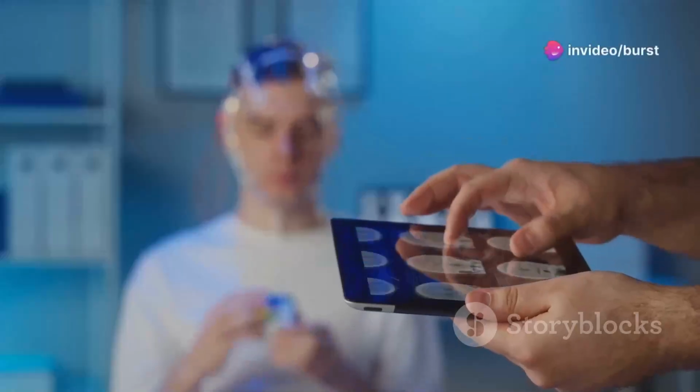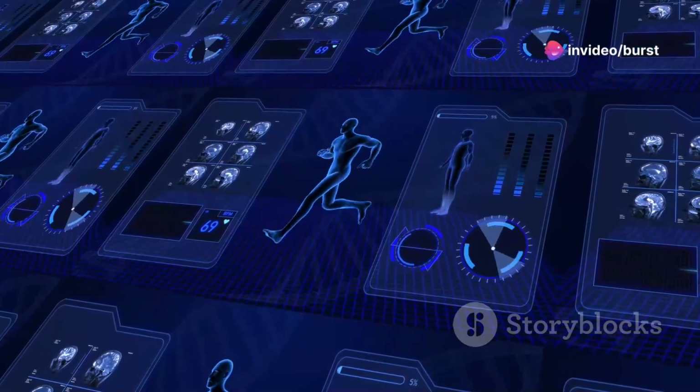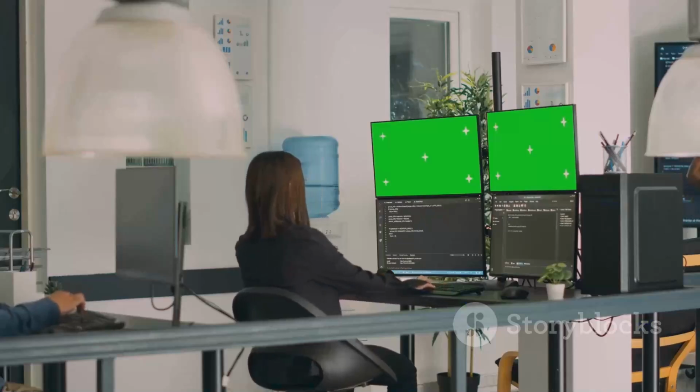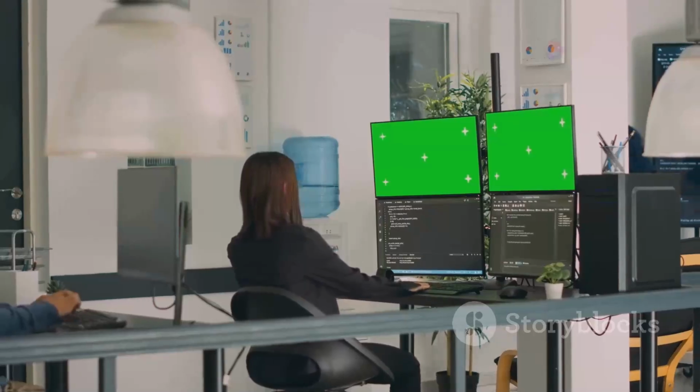Examples of AI's impact. For instance, AI is used in healthcare for diagnosing diseases, but without ethical oversight, it could lead to biased treatment recommendations. Similarly, AI in hiring processes can unfairly reject qualified candidates if not designed responsibly.